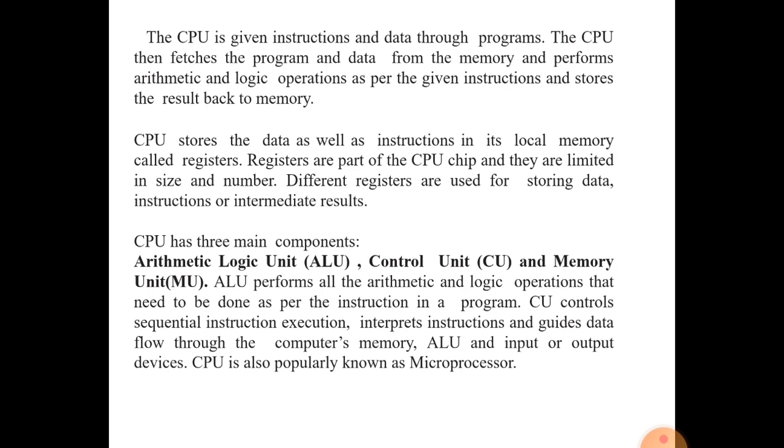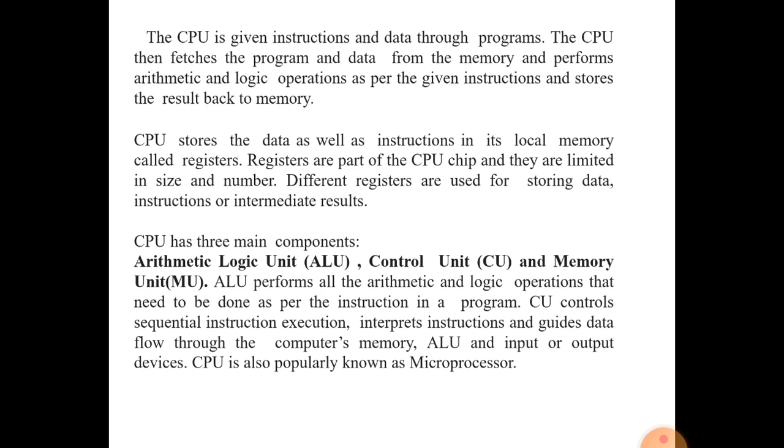Now, mainly the CPU has three components: ALU, the arithmetic and logical unit; the control unit, CU; and the memory unit. So the CPU has three main components: ALU, CU and memory unit. The ALU performs all the arithmetical and logical operations that need to be done as per the instructions in the program.